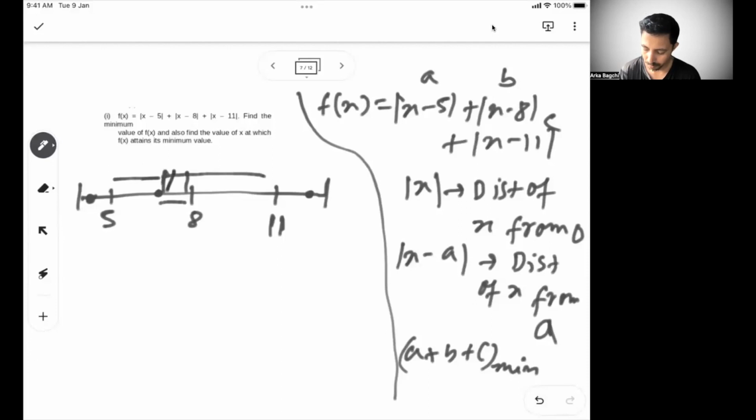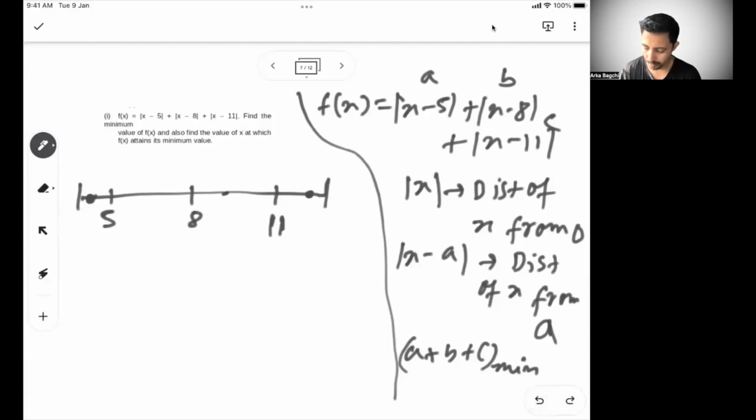This is again not optimal, because for 8 and 11 you are overlapping a certain section of the zone, and that's why some of the distance will be more. For 8 you consider a certain part, and for 11 also you consider some section of that part. So some section of the number line gets added twice. So obviously it will not be minimum.